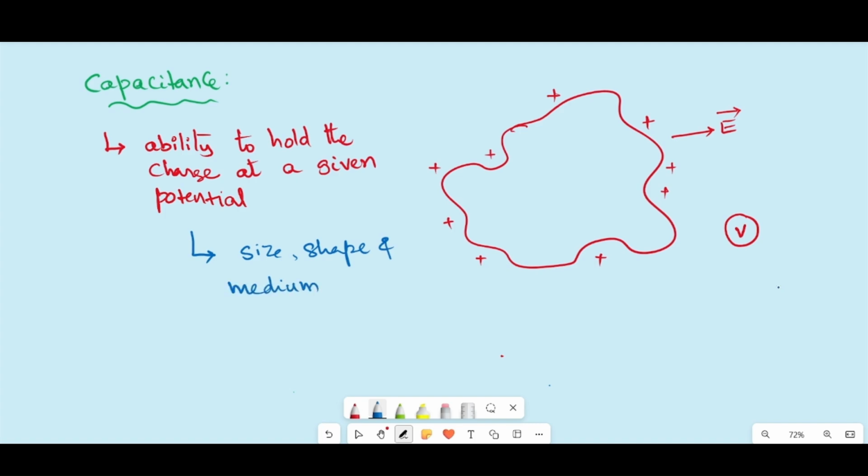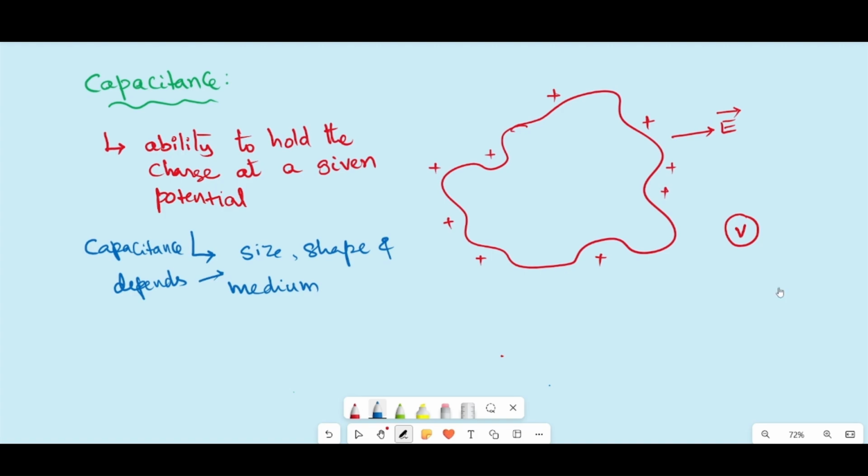So the medium in which the conductor is there, its size and its shape, on these factors capacitance depends. That is a very important point to remember, not on the charge it holds. So the basic thing is, more capacity means it holds more charge at a given potential.